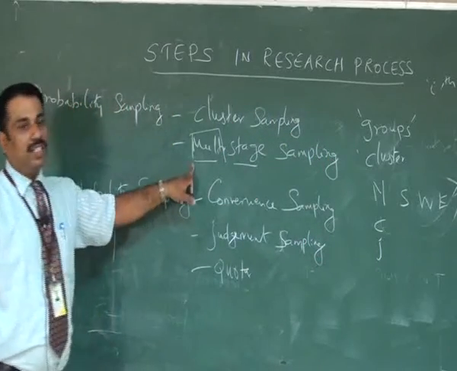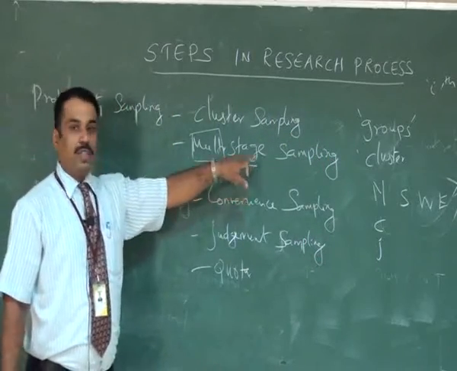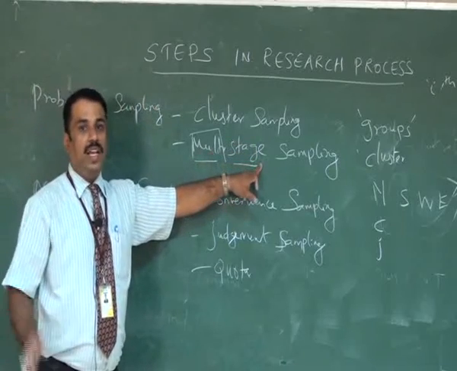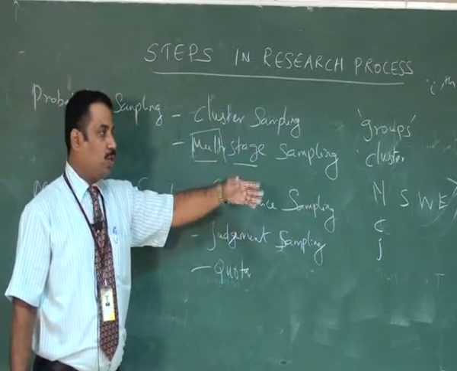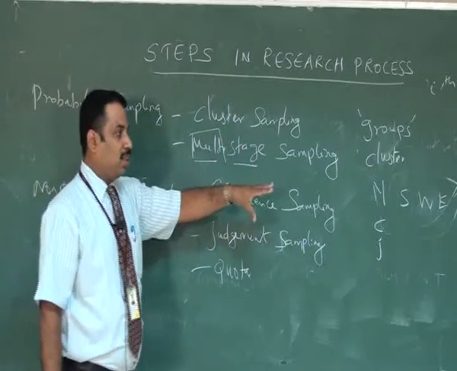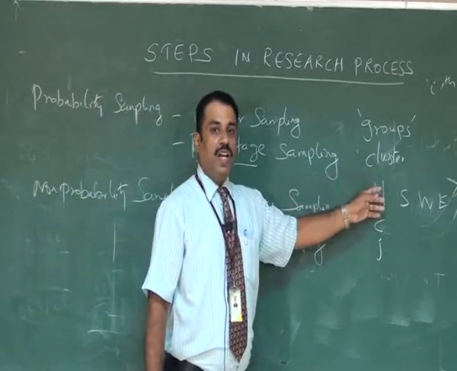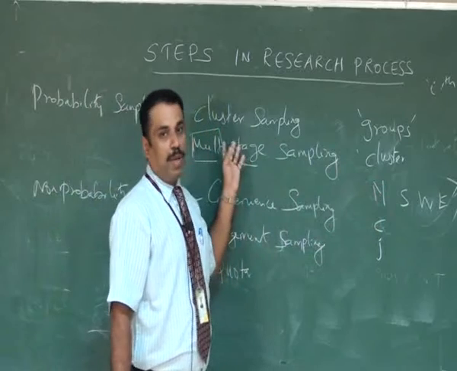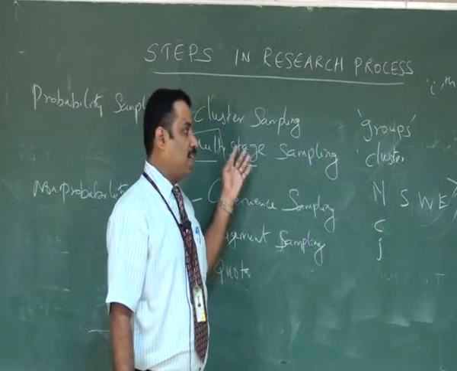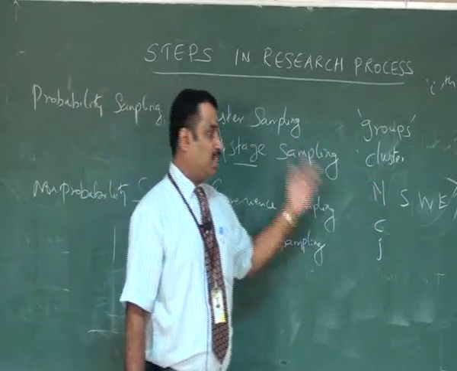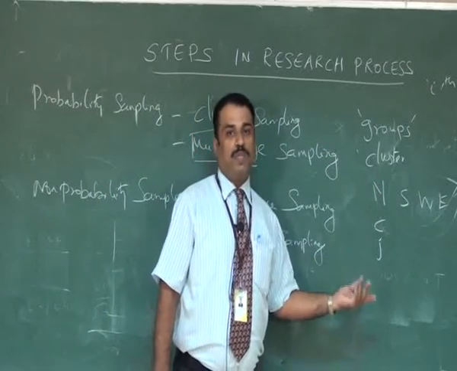They can go for multi-stage random sampling. The entire India is classified into north, south, east, west. Then the north part is divided further using the cluster sampling method. Then after classifying by cluster sampling, the researcher may go for the simple random sampling method.